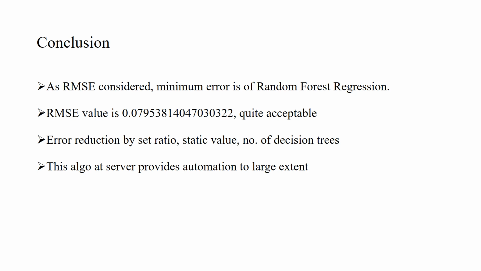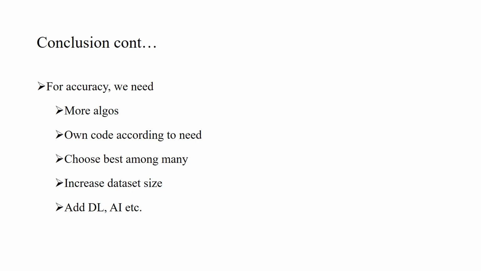Finally, this algorithm, the random forest regression algorithm, provides automation to a large extent. Now, for accuracy, we need more and more algorithms. Then we can change or make the code according to our need, perform testing on various algorithms, check their RMSE values, and compare these values so that we can get the best algorithm.